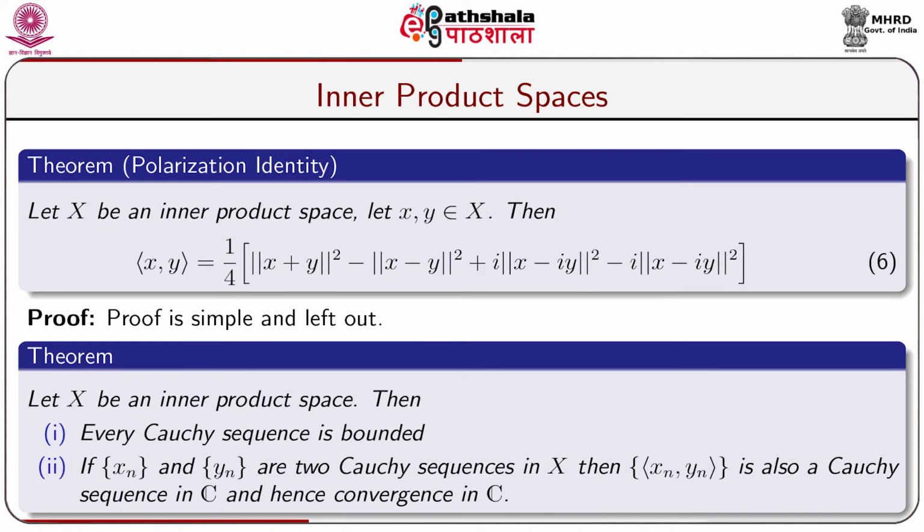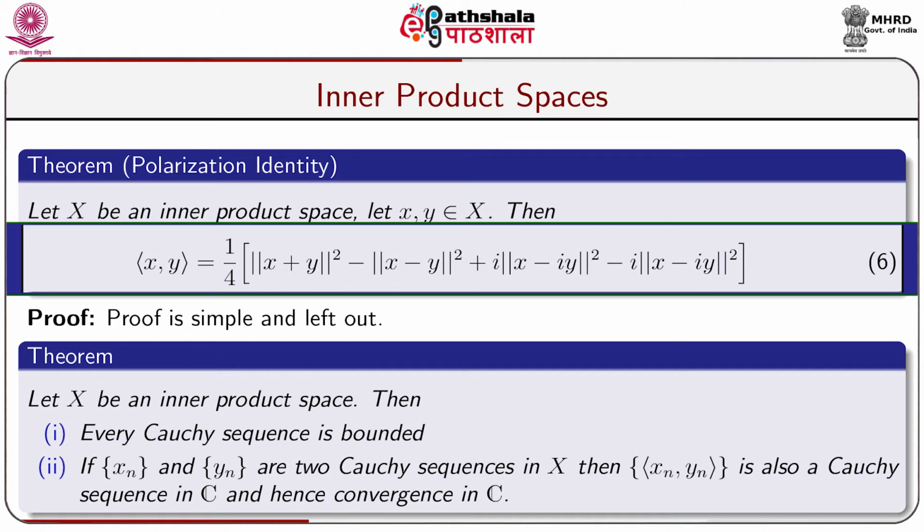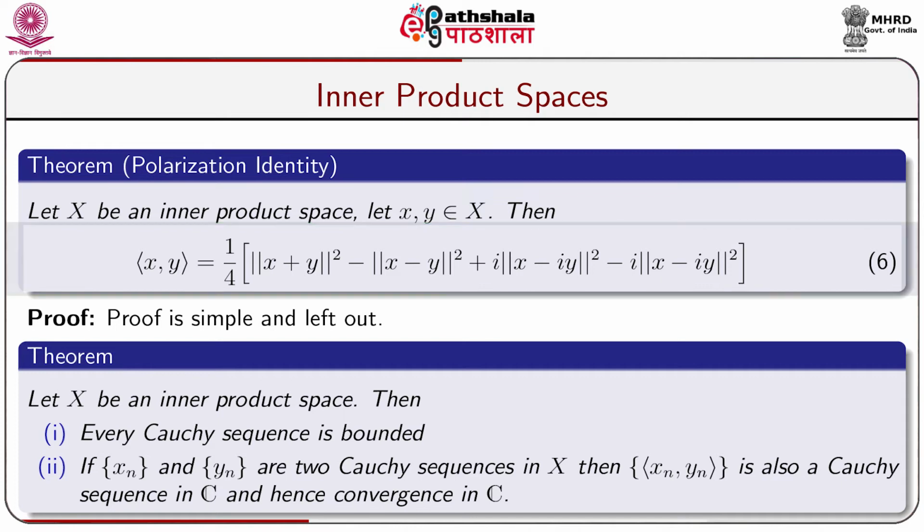Now, we get a theorem. That theorem is known as the polarization identity. Let X be an inner product space and let x, y belong to X. Then inner product x, y is equal to 1 by 4 into norm of x plus y whole square minus norm of x minus y whole square plus i into norm of x plus i y whole square minus i into norm of x minus i y whole square.